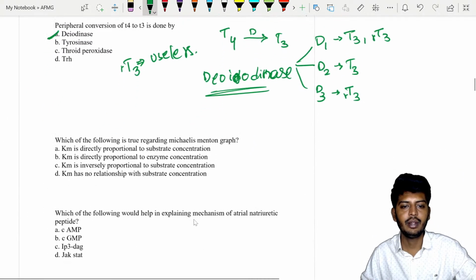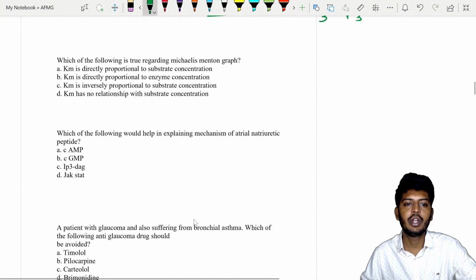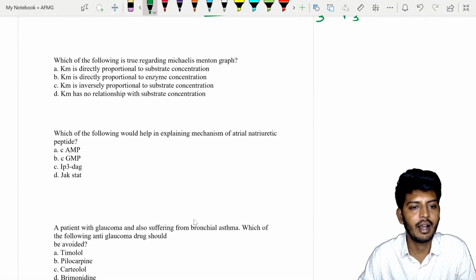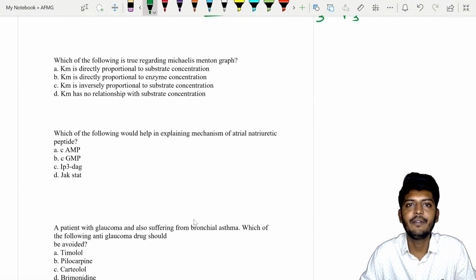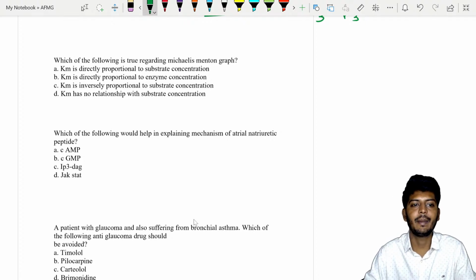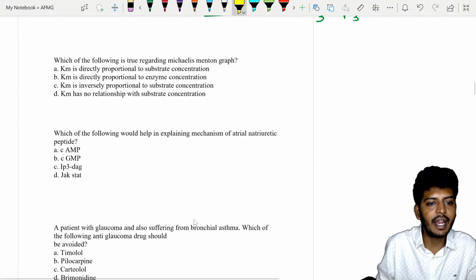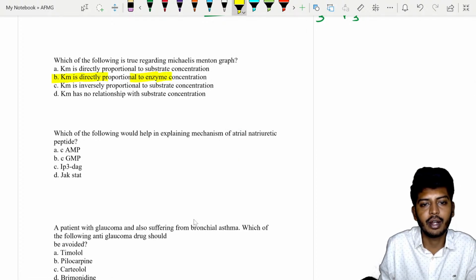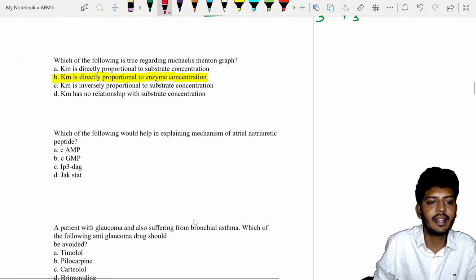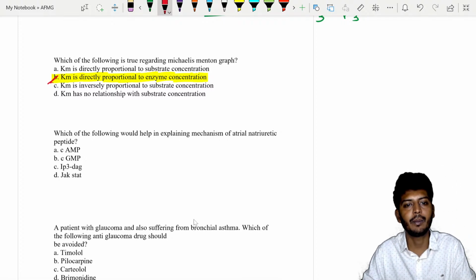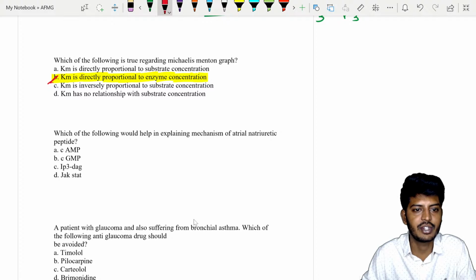Let's go to the next one. Which of the following is true regarding the Michaelis-Menten graph? It is a graph in which we are plotting the concentration of the substrate.